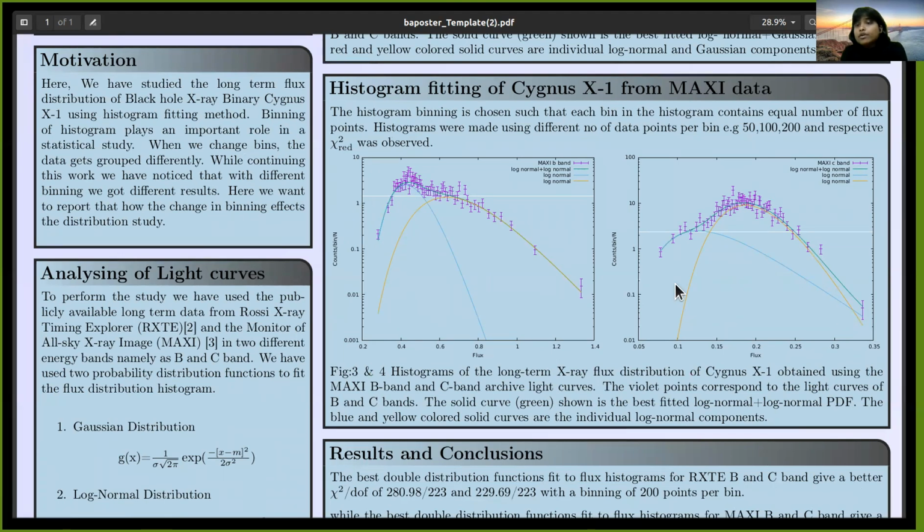For RXTE data, we observed that the histograms were better fitted with the combination of log normal plus Gaussian, but in MAXI the best fitted histogram is obtained with the double log normal probability distribution function.